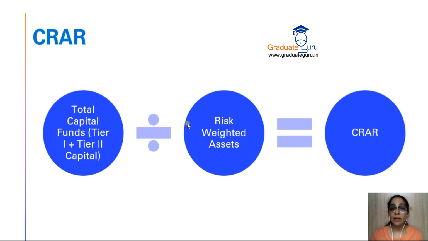You divide it by risk weighted assets. Now what are these risk weighted assets? Again, these are balance sheet assets and every asset has a percentage weight given with it. और हमें उसको multiply करके we have to calculate our risk weighted assets. Okay? And that gives us our CRAR.